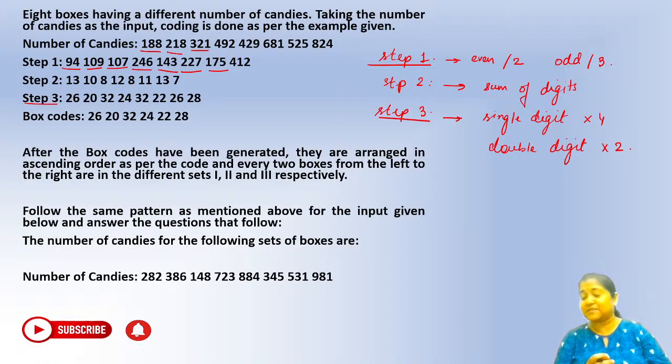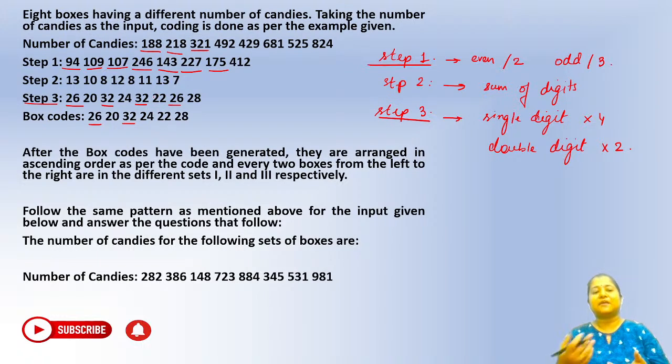Eliminate repeating numbers. Absolutely. So we are not doing anything new here. We are just eliminating the repeated numbers. Like here you can see 32 is coming twice, right? So we have written 32 only once. Similarly, 26 is coming twice. So 26 has been written once. Anything else that is coming twice here? I guess no, right?